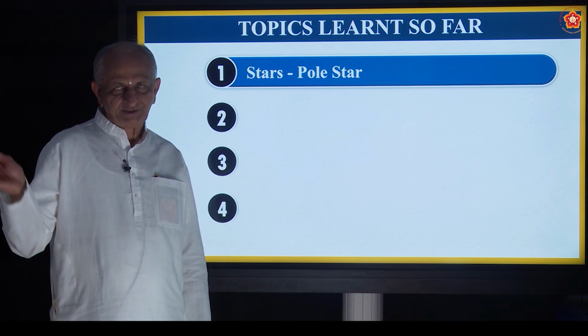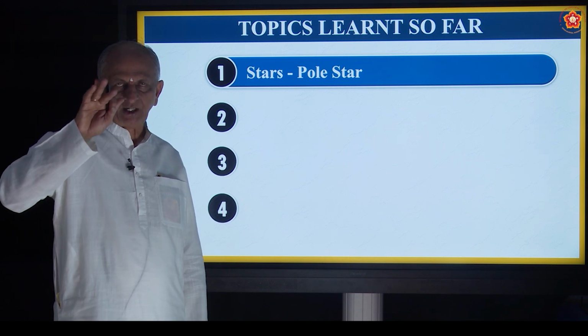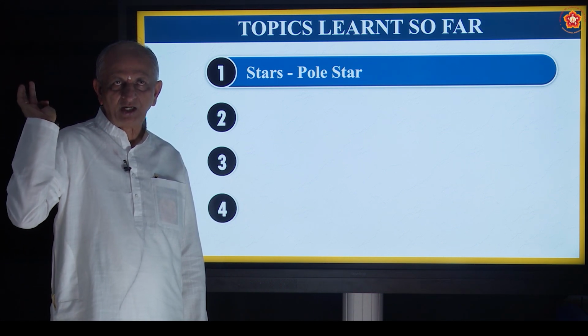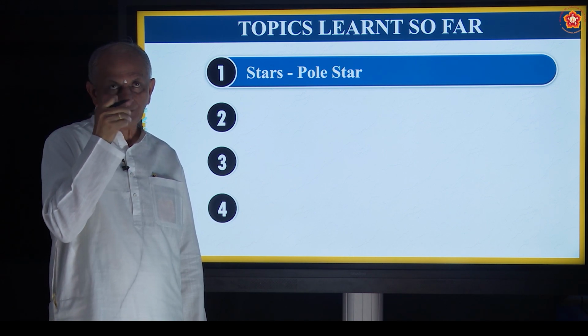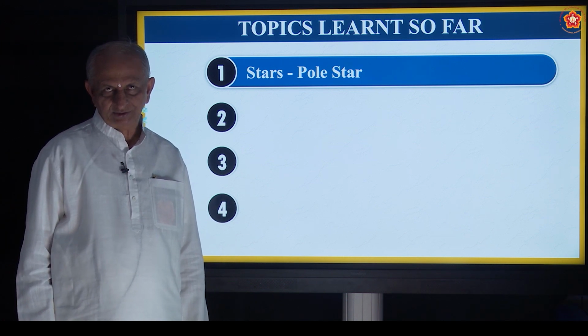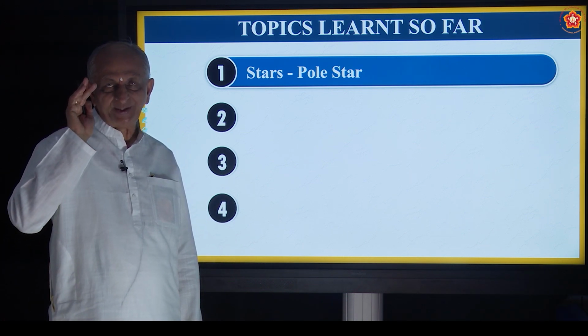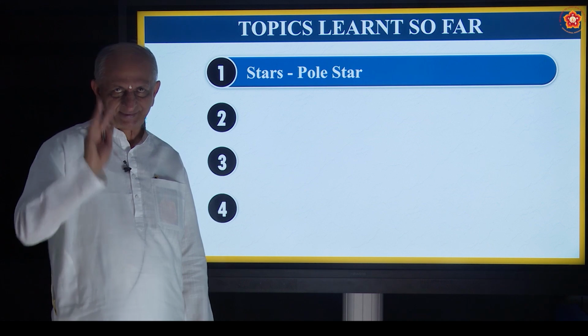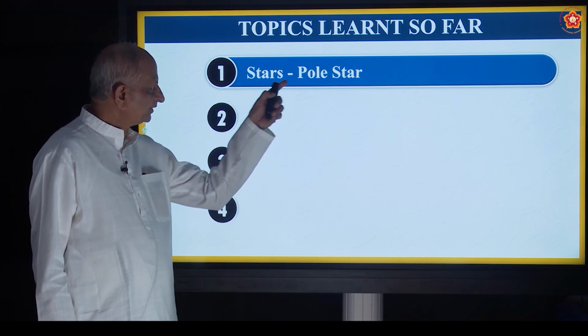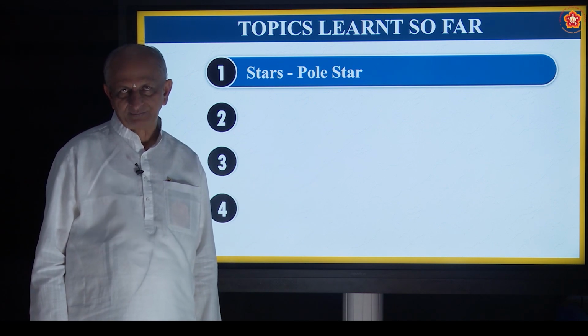Just as you have stars, sun, planets, moon, all these are called heavenly bodies. So the stars are twinkling heavenly bodies. The heavenly bodies which are twinkling, they have got their own light. Correct? And one of the famous stars is called pole star.